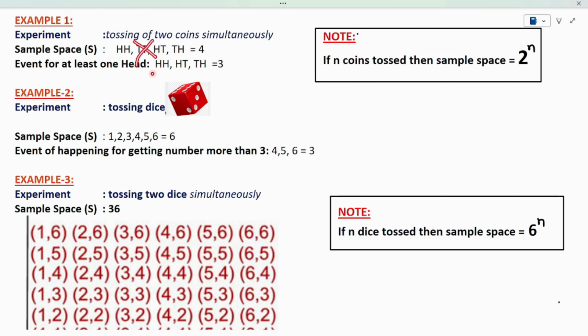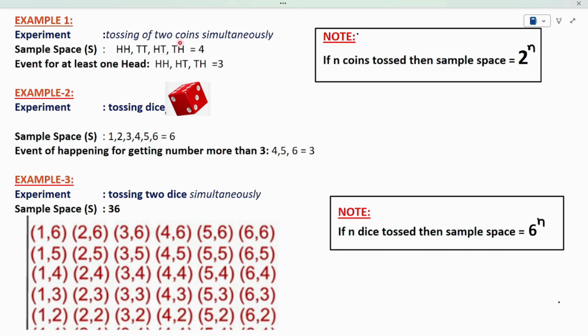Why? Because I need to have at least one head. Then come to the third possibility, head, tail. I have one head here, so I'll take it and write it here. Coming to the fourth possibility, there is one tail, one head.